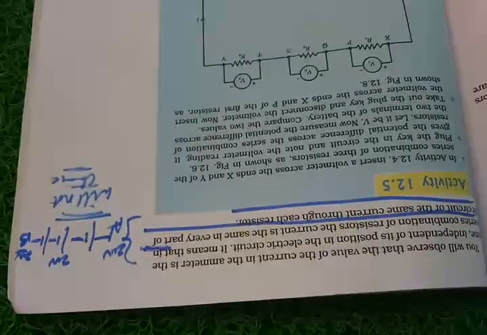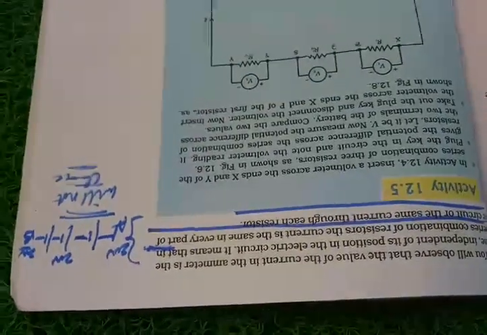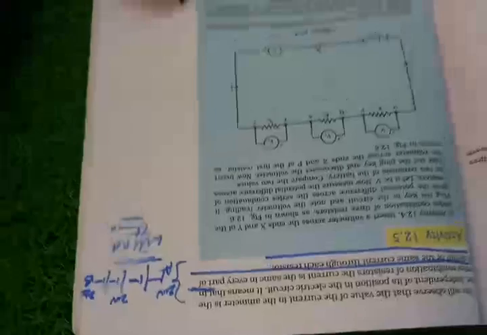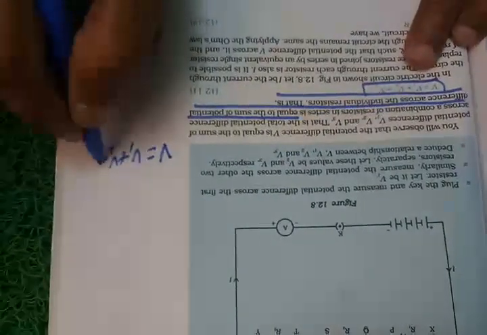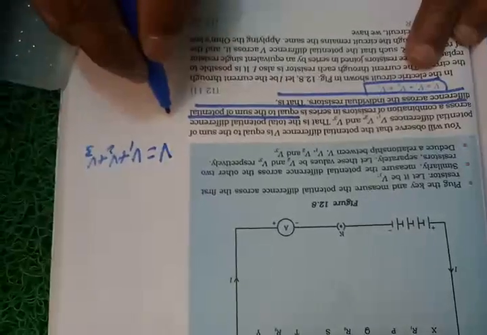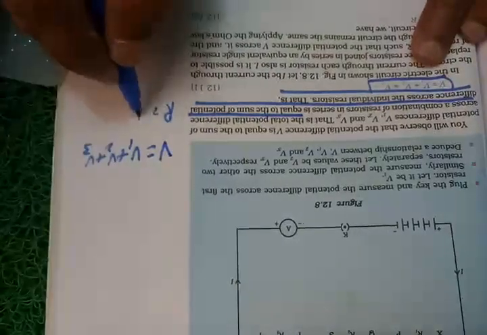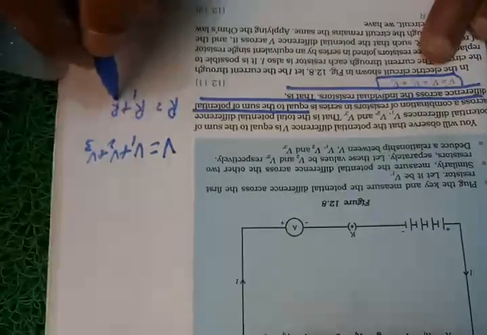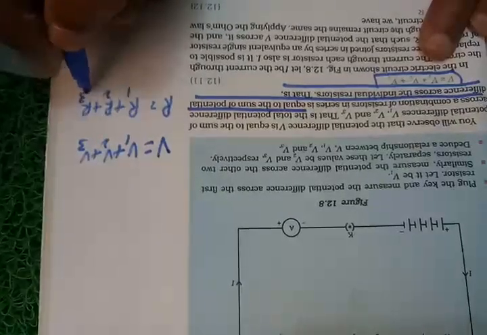If you want to calculate the total potential difference of components connected in series, you can take this as V is equal to V1 plus V2 plus V3. If you want the total resistance, it is given by R1 plus R2 plus R3.